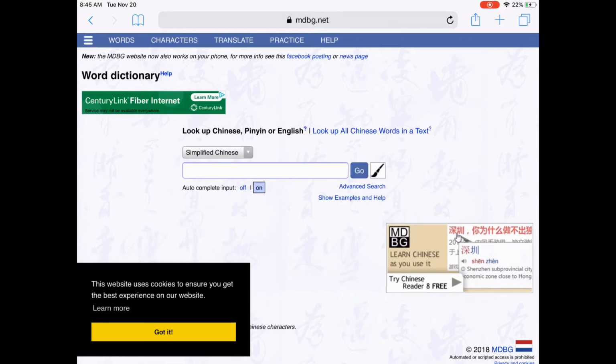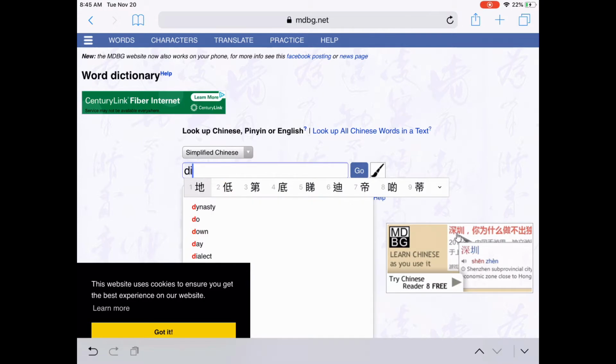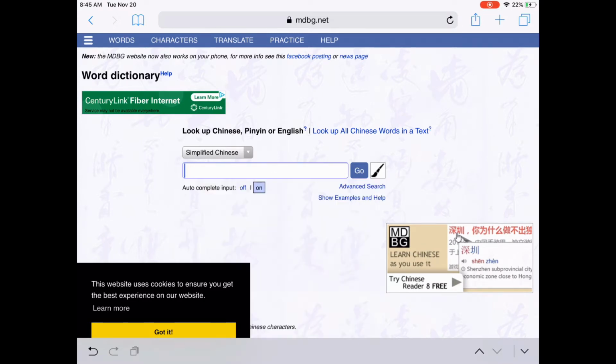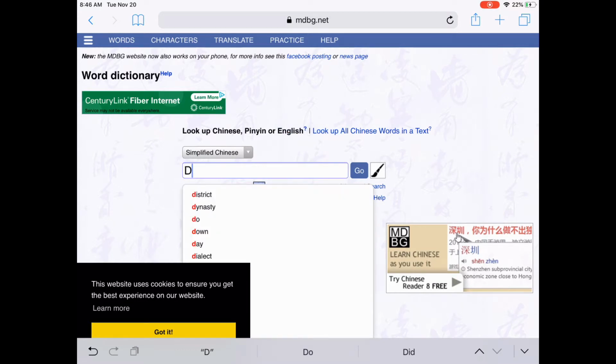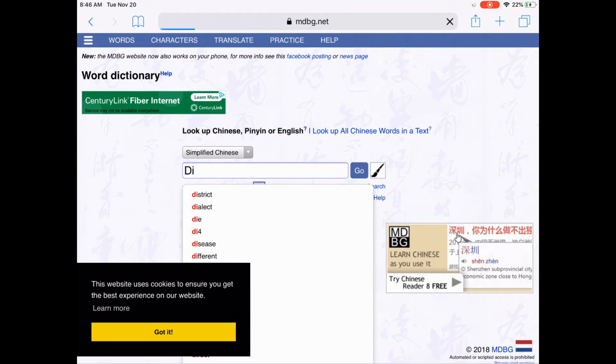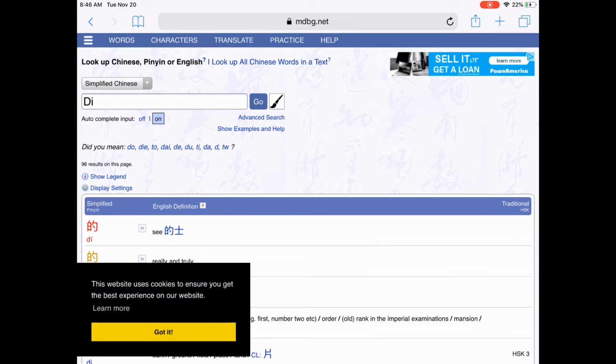So first we're going to navigate to the web page mdbg.net. And we're going to type in the word for our name. My name is Dee. Now I need to scroll down.